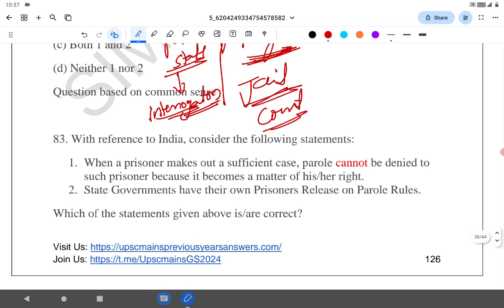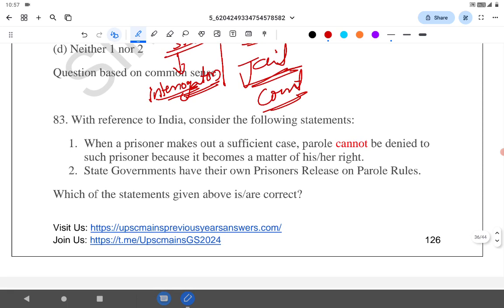Let's go to question number 83. When prisoners make out a sufficient case, parole cannot be denied to such prisoner because it becomes a matter of his or her right. See, getting parole is not a right of anybody.